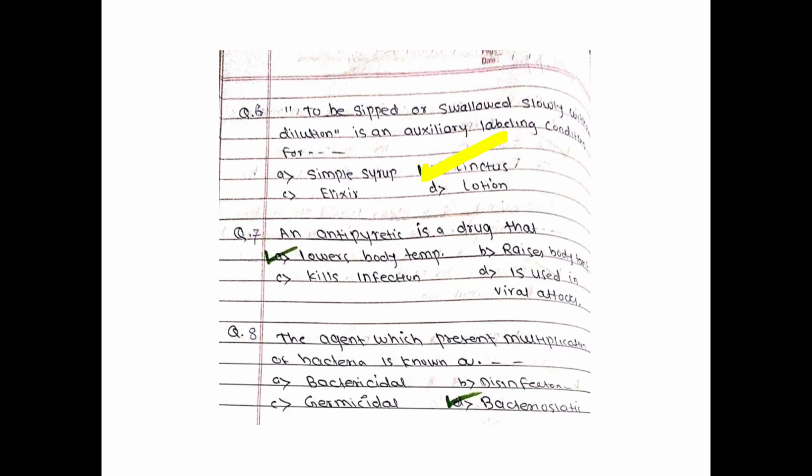Antibiotics kill infections. Antiviral is used in viral attacks, that is antiviral drugs. The correct answer is lower body temperature.